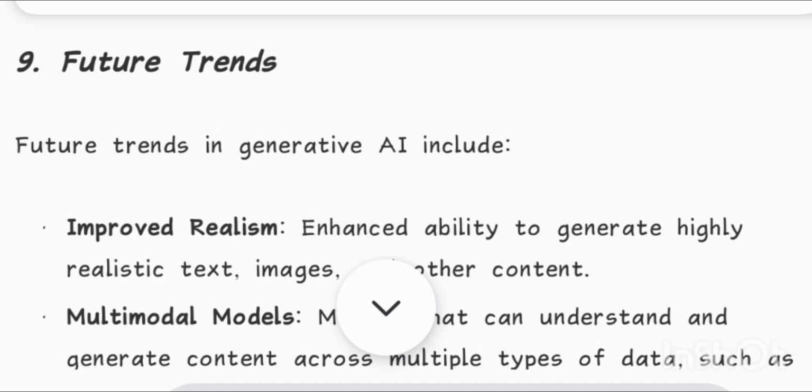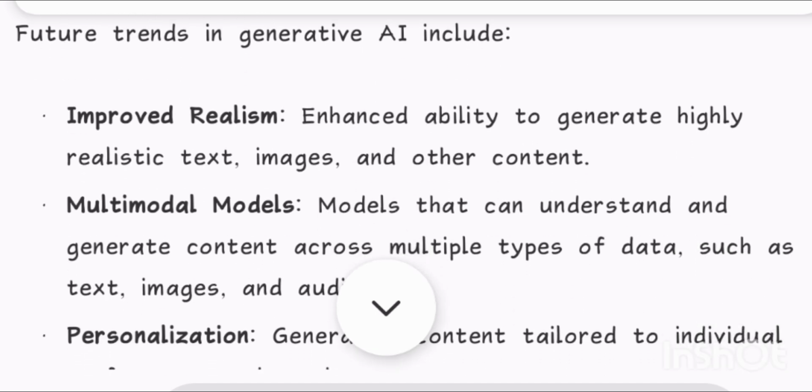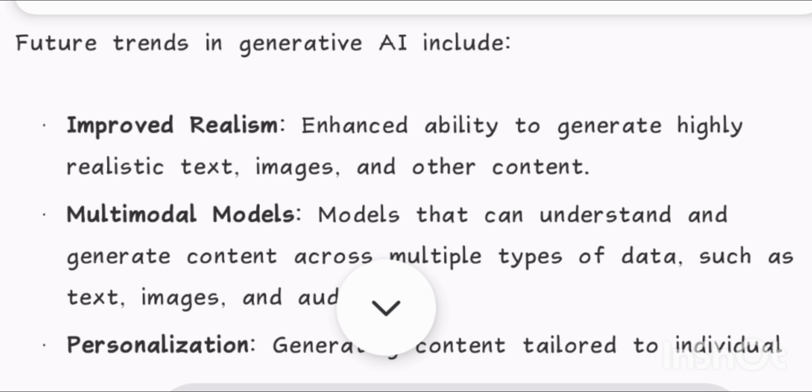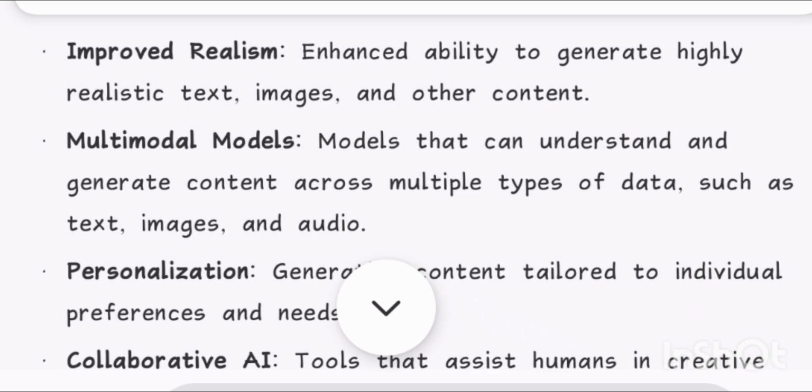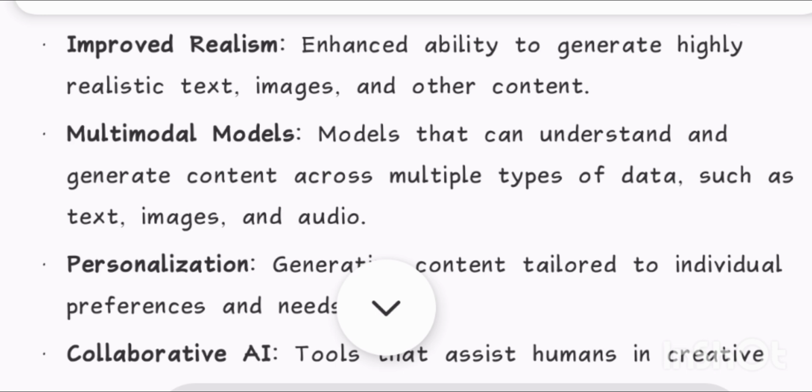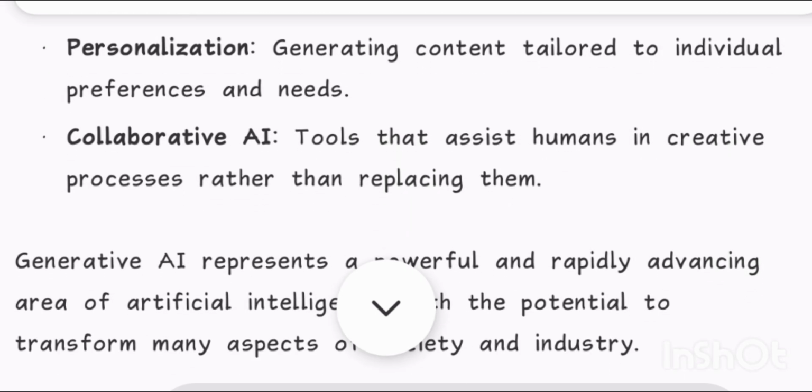9. Future trends. Future trends in generative AI include improved realism, enhanced ability to generate highly realistic text, images, and other content. Multimodal models: models that can understand and generate content across multiple types of data, such as text, images, and audio. Personalization: generating content tailored to individual preferences and needs. Collaborative AI: tools that assist humans in creative processes rather than replacing them.